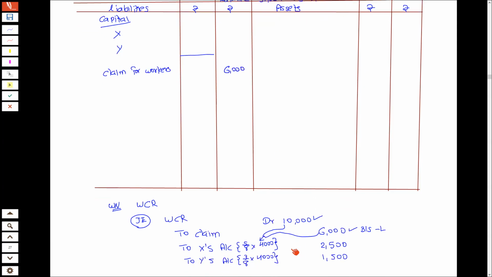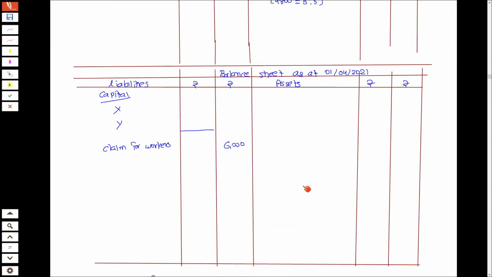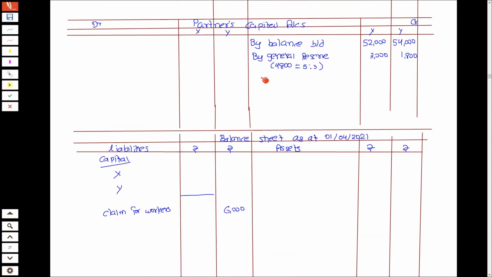And another effect I will give in partners capital account. Partners capital account में I will write on credit side. So 2x. So I will write by workmen compensation reserve.